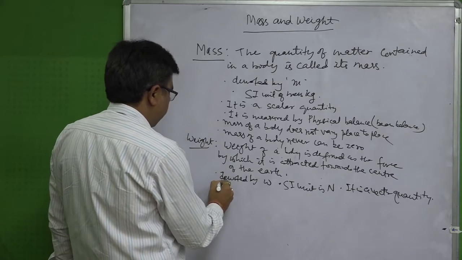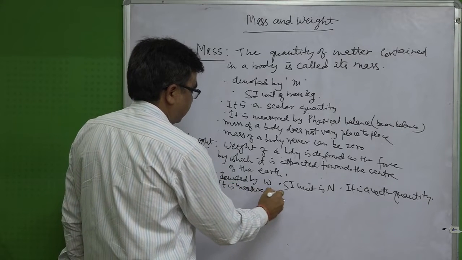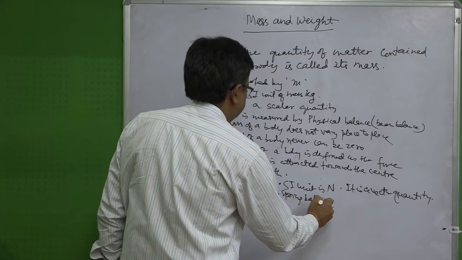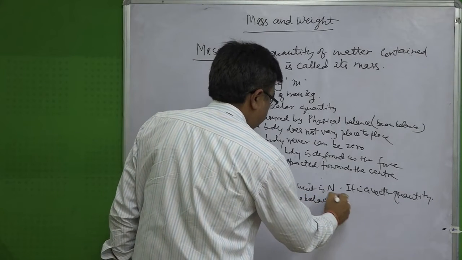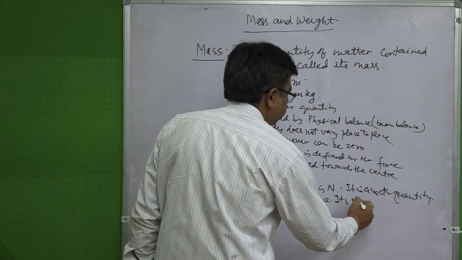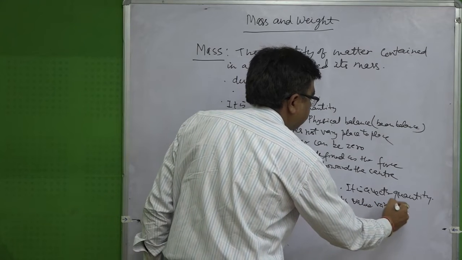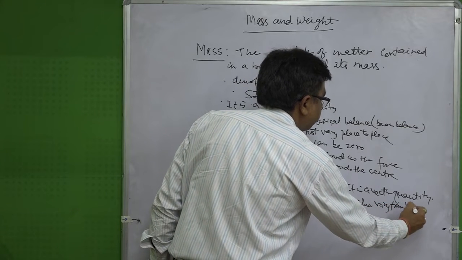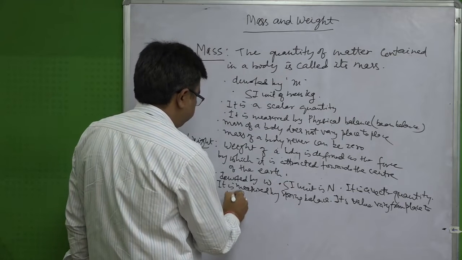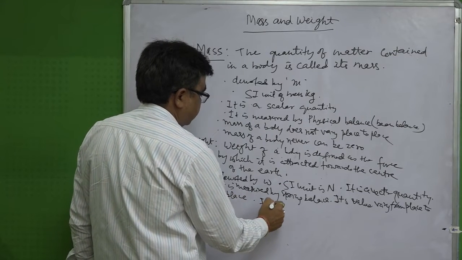It is measured by spring balance. Its value varies from place to place.